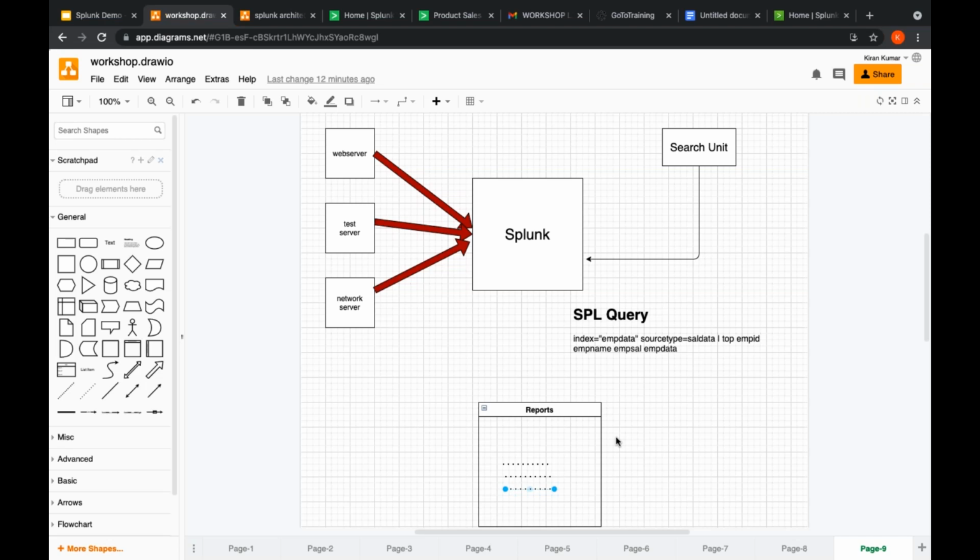Hello. Can you explain in short where we use Splunk?